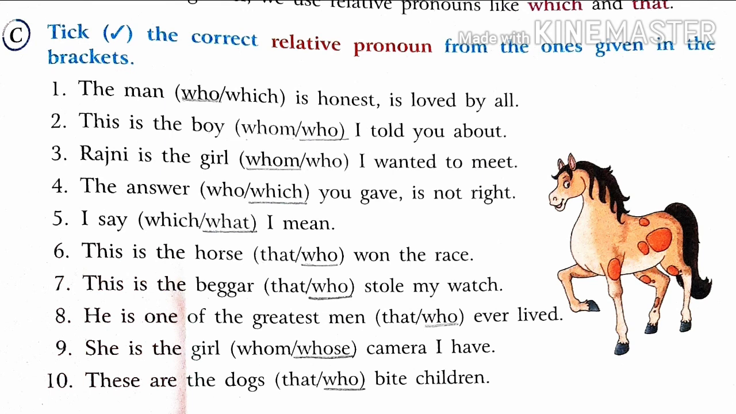C. Tick the correct relative pronoun from the ones given in the brackets. There are two options given. Both are relative pronouns, but you have to select the correct relative pronoun according to the sentence. For example, the man who or which is honest is loved by all. The correct relative pronoun according to the sentence will be who. Likewise, all have been done for you.